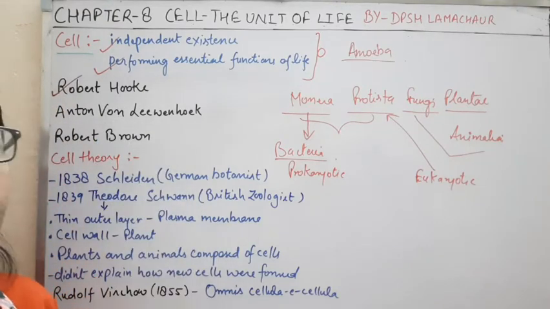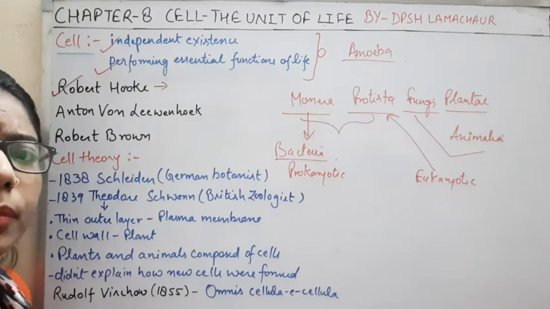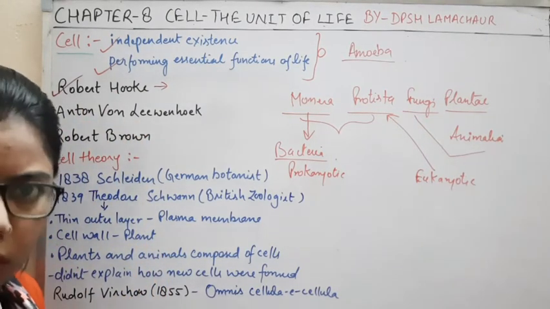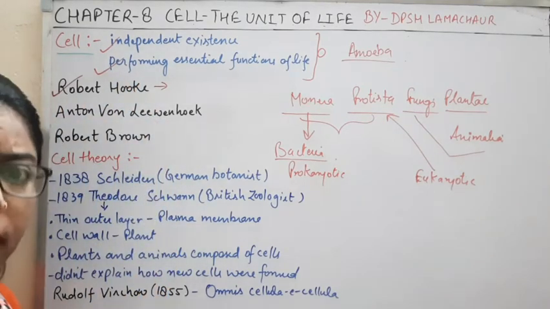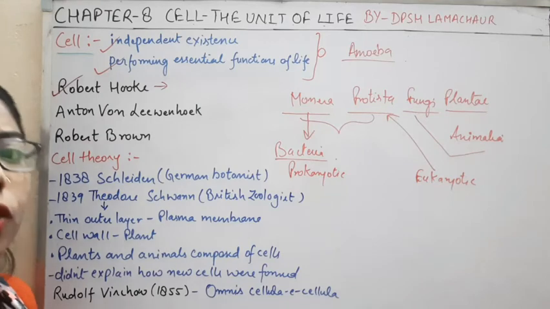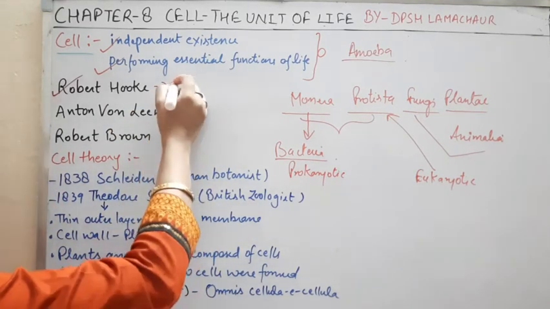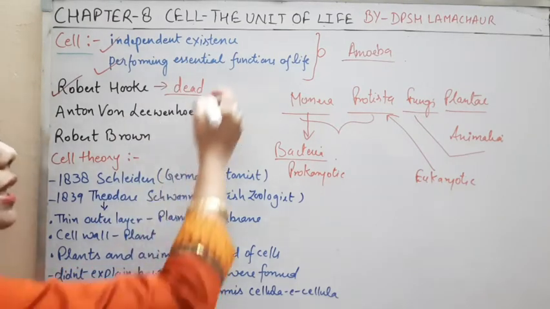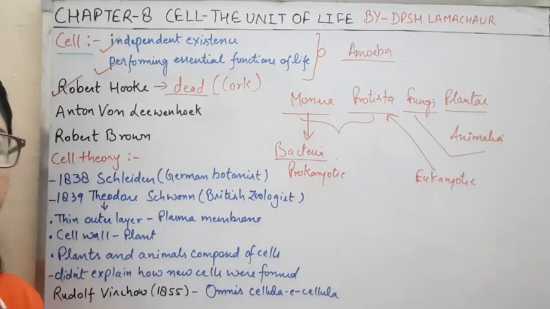In that time, one of the persons who comes here is known as Robert Hooke. So what did he do? He observed the cell, but where? In dead tissue. We can say he observed the dead cell, that is the cork. And this cork is present where?